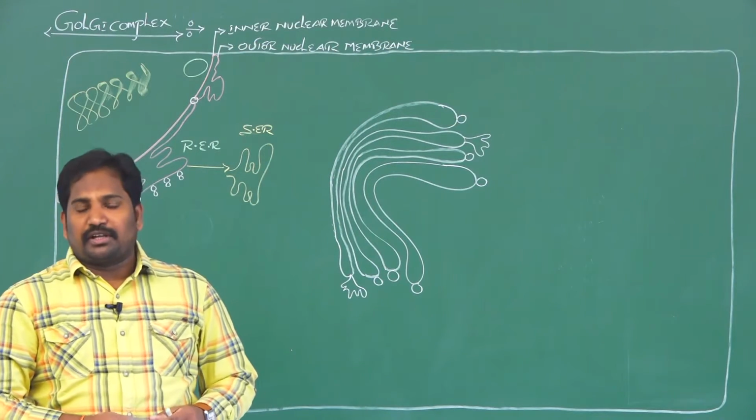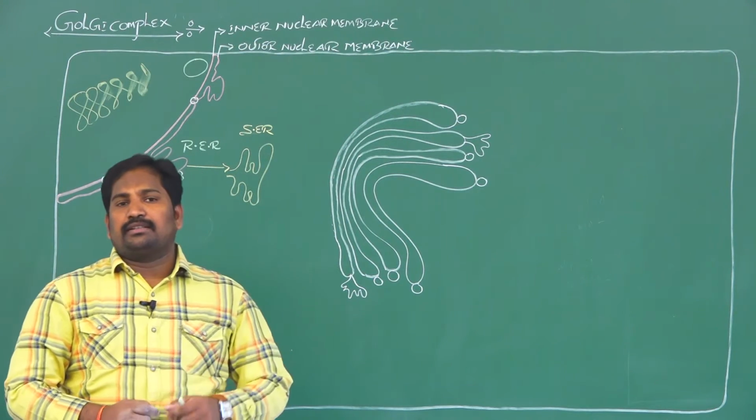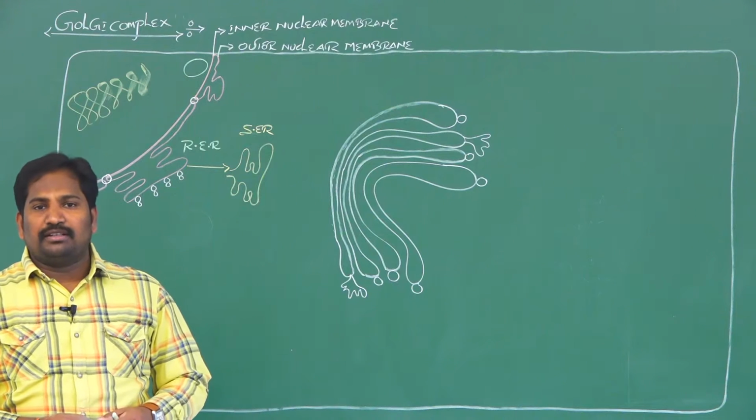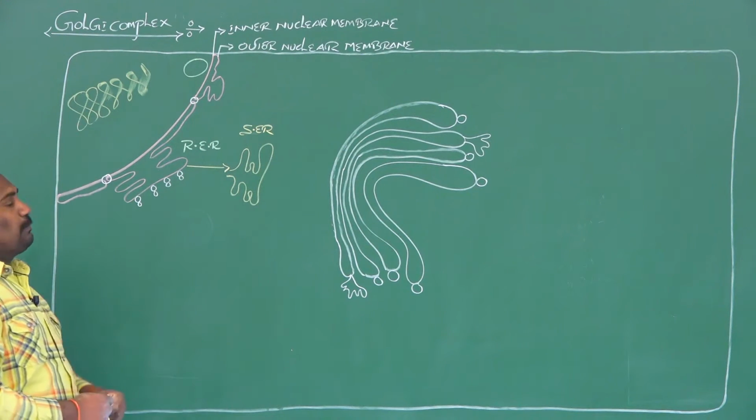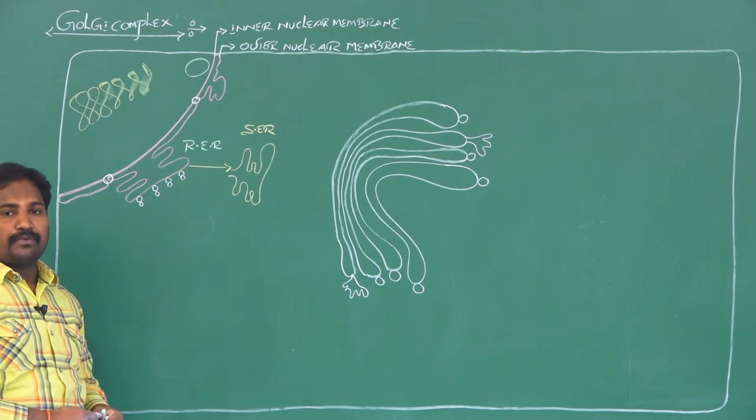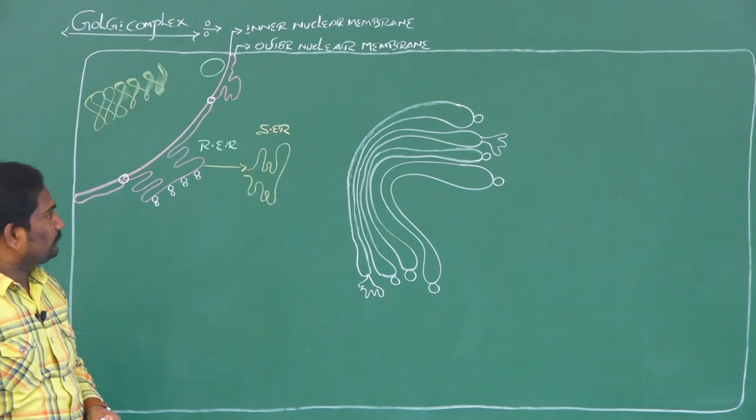After endoplasmic reticulum, the second endomembrane cell organelle in the eukaryotic cell is the Golgi complex.